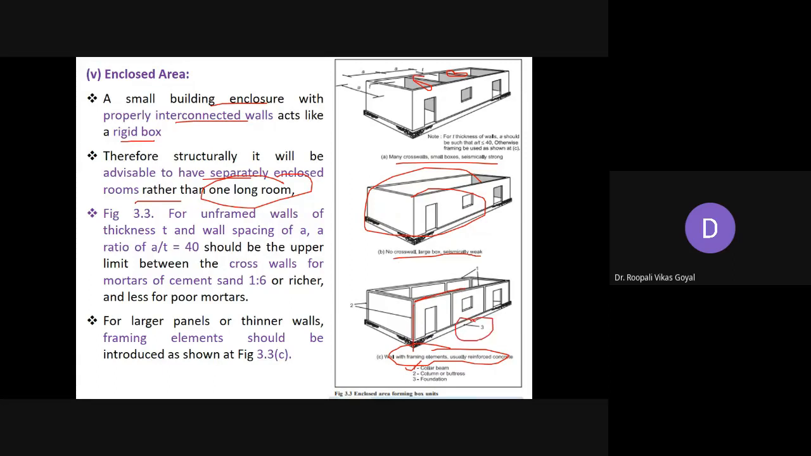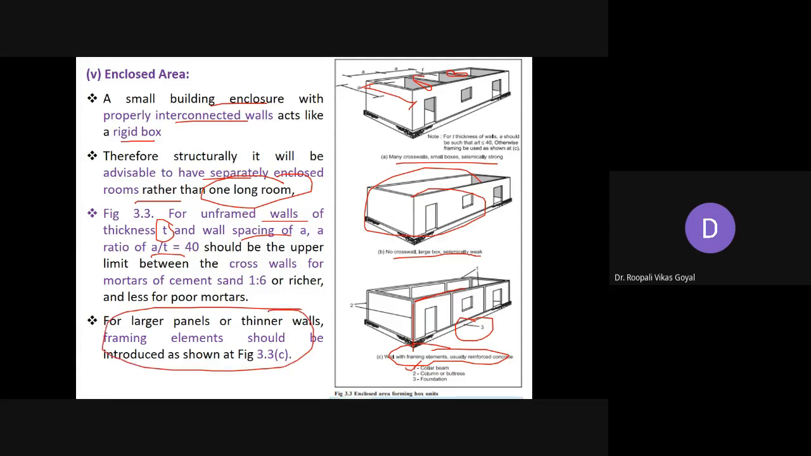So for unframed walls of thickness T, if the thickness of the wall is T, and A is the wall spacing, so this is the spacing between walls, then the ratio of A upon T should be 40, and it should be provided with proper cross walls, and large panels or thinner walls that are provided with proper framing elements.